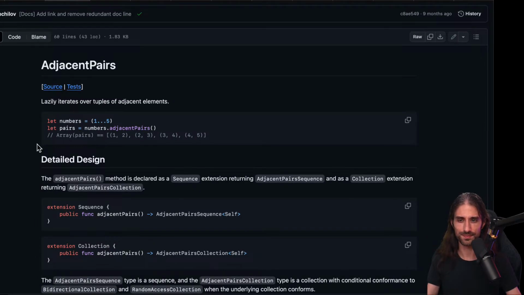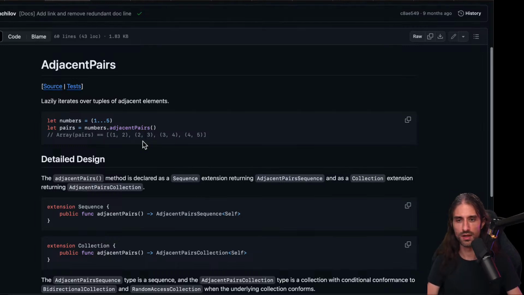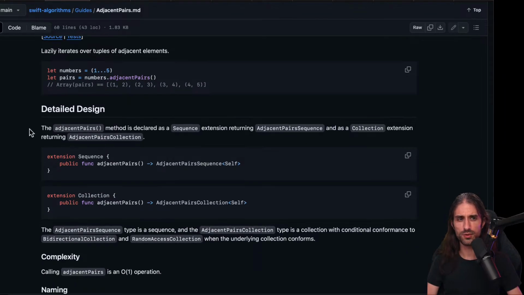So adjacent pairs lazily iterates over tuples of adjacent pairs. So you have numbers from 1 through 5, and it will give you 1, 2, 2, 3, 3, 4, 4, 5. Okay. I think this can be useful sometimes. I've done something similar when you wanted to have the current value and the previous value, for instance. But then you don't want to have all of the pairs. You just want, every time you get a new value, to also get the previous one. So usually you can do it by doing a zip of the sequence and the sequence dot drop first, for instance.